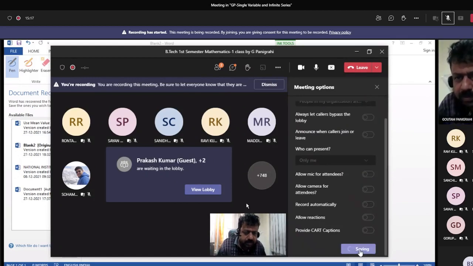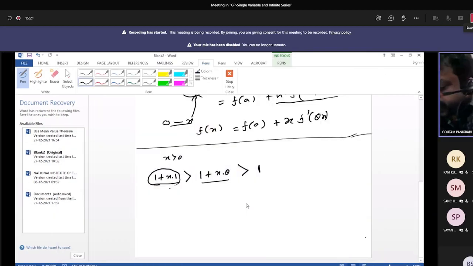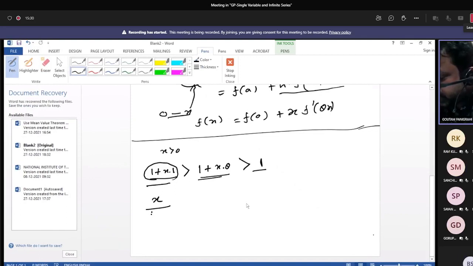Now if this can be written, then obviously for the quantity x divided by 1 plus x, the denominator is highest in this case. So this must be less than x by 1 plus x into theta, because this denominator value is less.